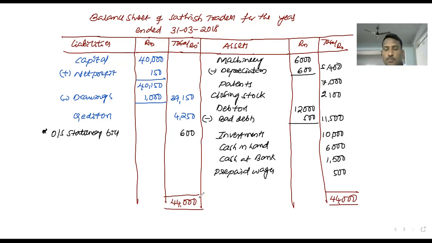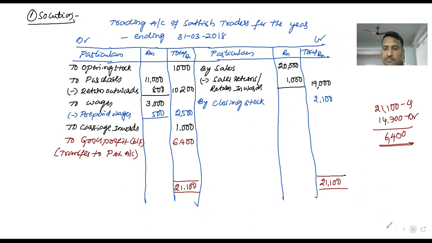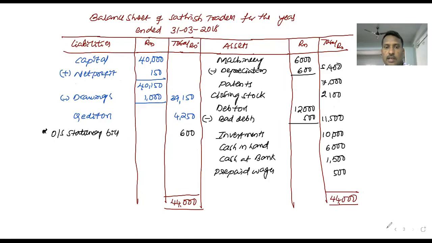Liabilities and assets are both equal, which means whatever you did, the problem has been worked correctly. Trading account, profit and loss account, balance sheet. Let me show them again. This is the trading account, profit and loss account, balance sheet. If you prepare these three statements properly in your examination, you will definitely get 20 out of 20.